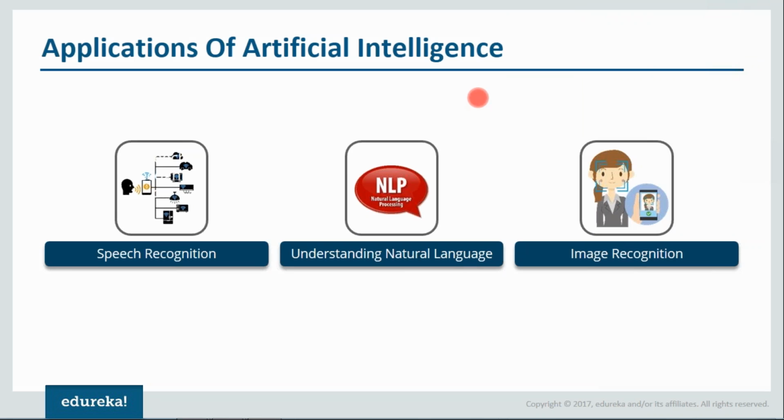Now I've listed only 3 of them, but there are millions of applications. For example, it is used in speech recognition. So whenever you search something on Google, you can just tell Google and it will search it for you. Similarly, it is used for understanding natural language as well as for image recognition. And there are many other applications in which artificial intelligence finds its use.